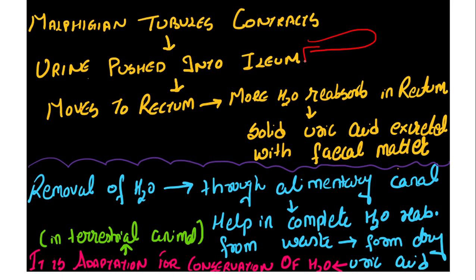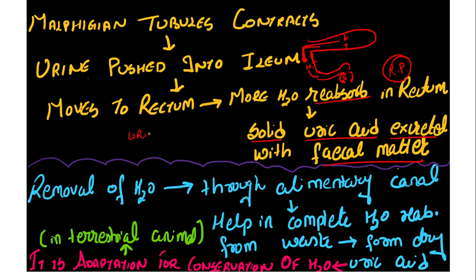Now I told you uric acid will enter into the hindgut. How does that happen? These Malpighian tubules will contract. When they contract, urine is pushed into the ileum. That is the first part of the hindgut. From the ileum it enters into the colon. From the colon it is going to enter into the rectum. In the rectum, foldings are present which we call rectal papillae. These rectal papillae are going to reabsorb almost all the water, so that the thing which is coming out, which is solid uric acid, is excreted out with the fecal matter.